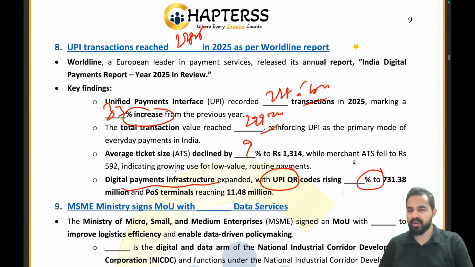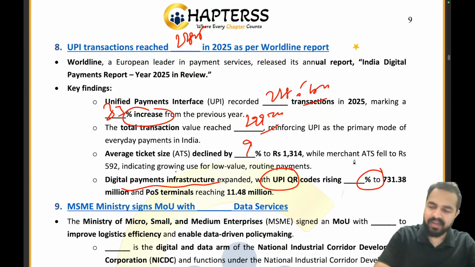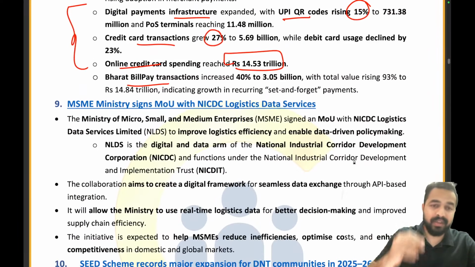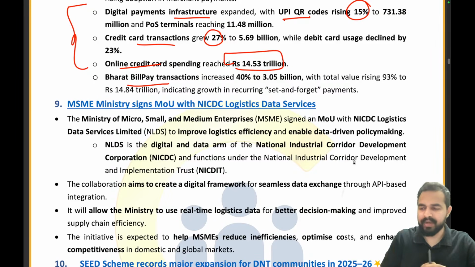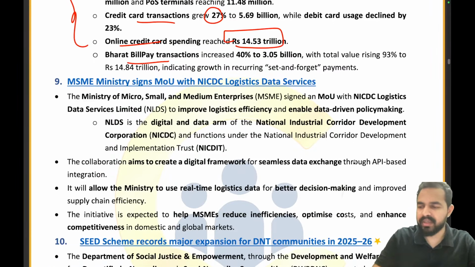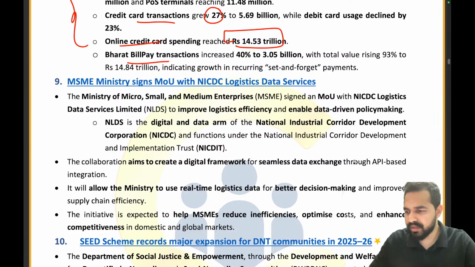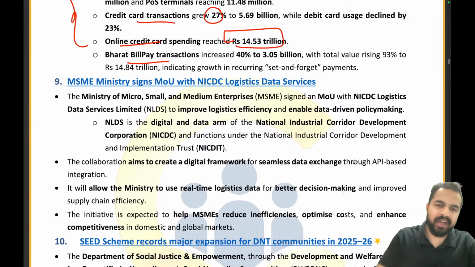The UPI QR codes rising percentage to 731.38. What will be the right answer? So absolutely right. The right answer will be 15%. Absolutely right. Tanuja and one more person was there who has given the right answer. That is Material Share. Well done.